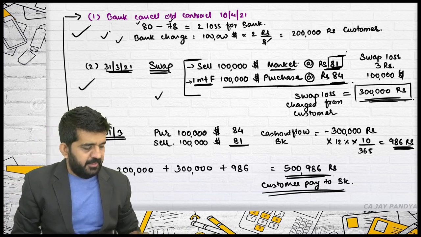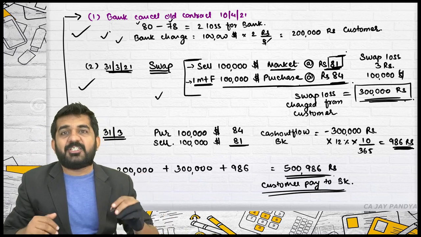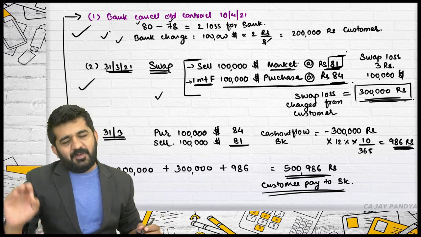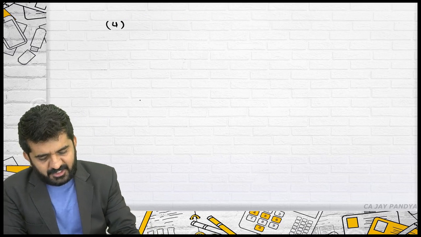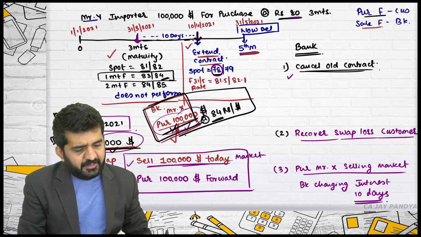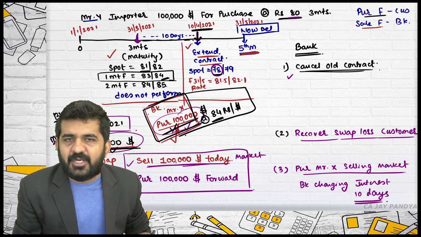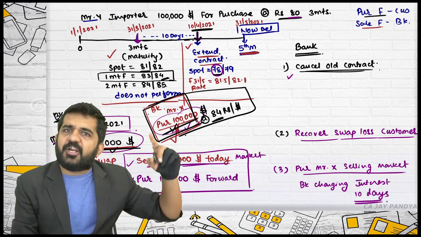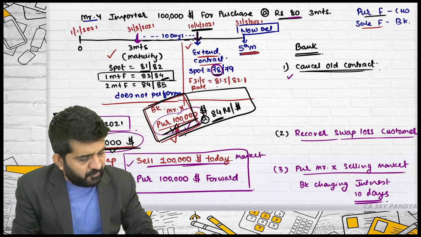The question comes, sir, what about the new extension of the contract? That will be given by bank at a new rate. It's alright. So let me go even to extension. You are coming on which date? 10th April? Is it alright? For cancellation of old contract and entering into a new contract, what is the forward rate?